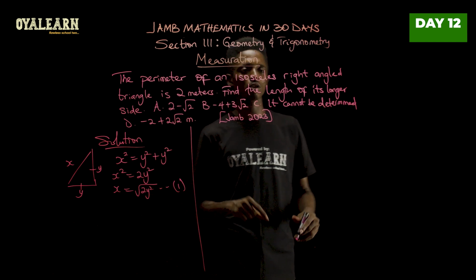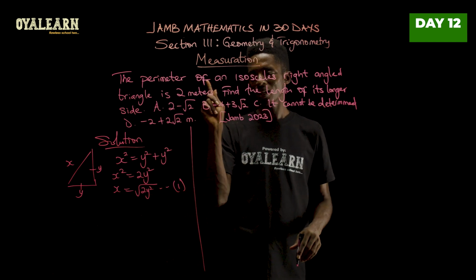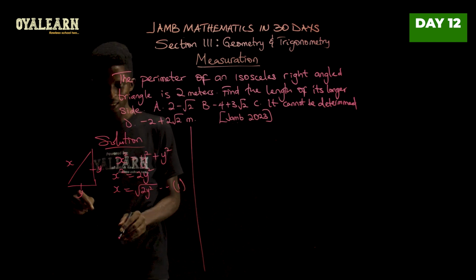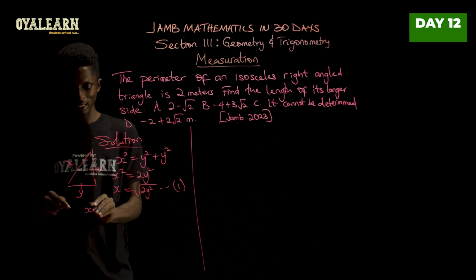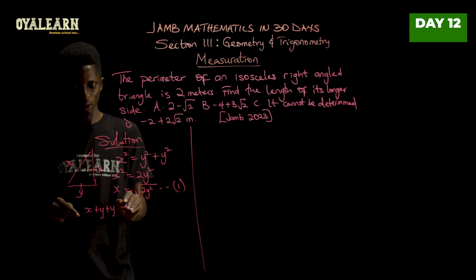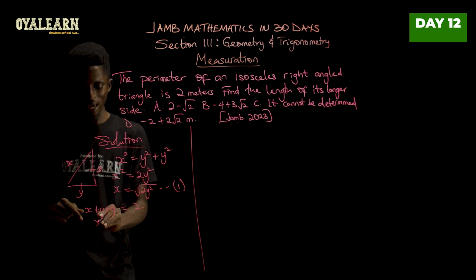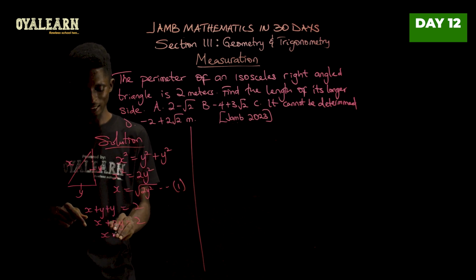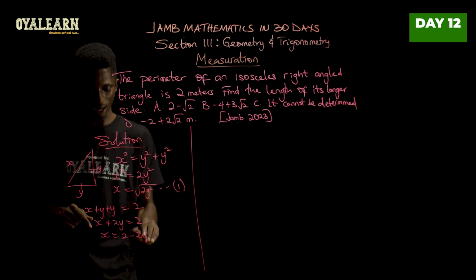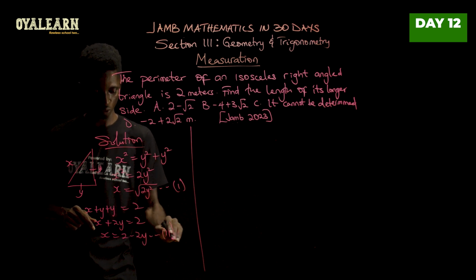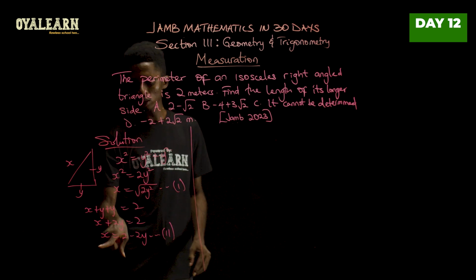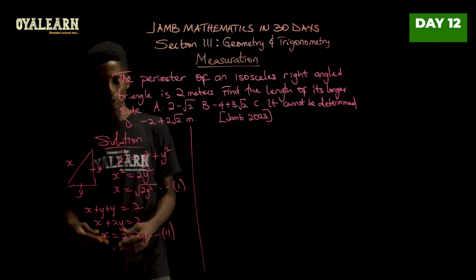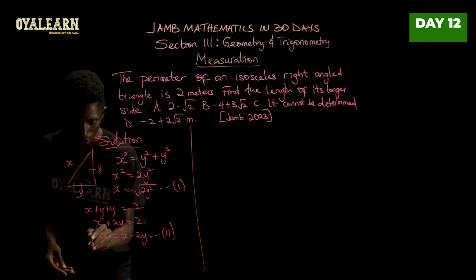Now the question itself tells us that the perimeter is 2 meters. If the perimeter is 2 meters, it means that x plus y plus y equals 2. So that is x plus 2y equals 2. And then x is 2 minus 2y. So call this equation 2. Now we have two equations that are both telling us about the same thing, which is x. So what we usually do here is we equate those equations.